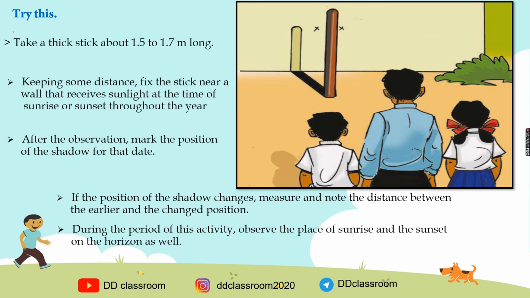The next part of the lesson should be dealt with in the month of September, when you will have enough number of observations. Then you will be able to tell what was the direction of the shadow of the stick in the month of September, and also on which day the duration of the day and the night was the same.